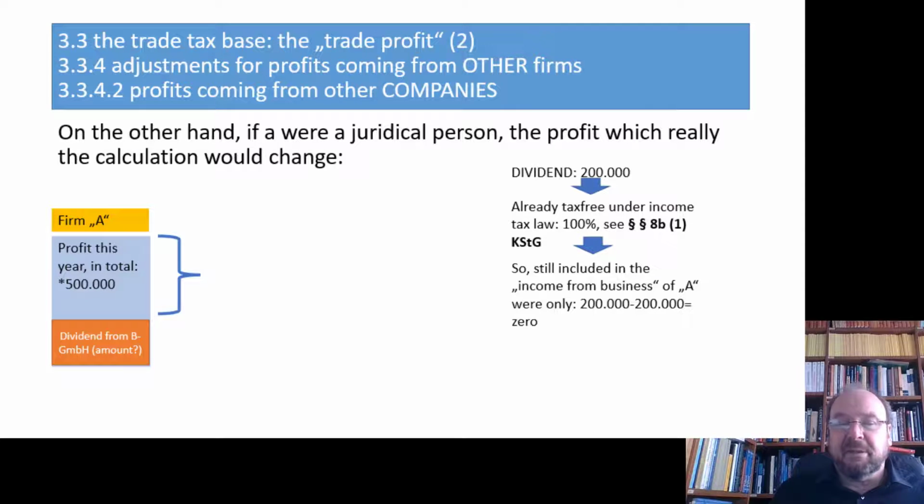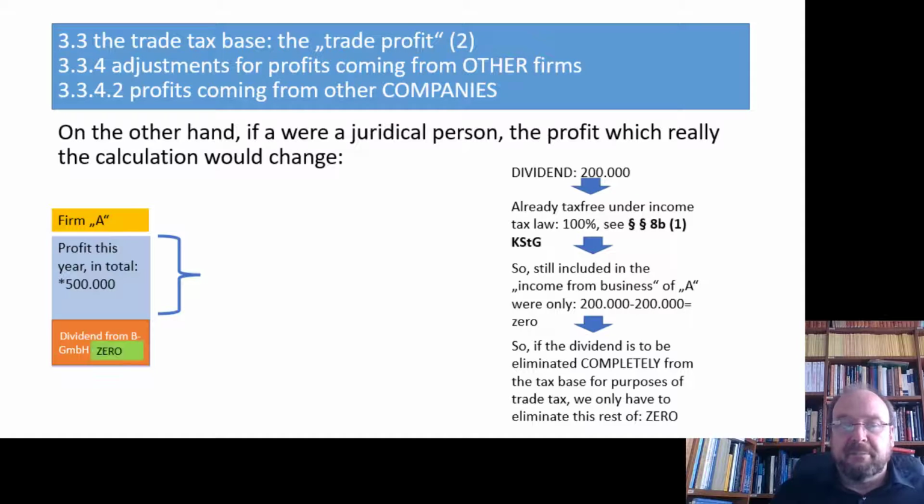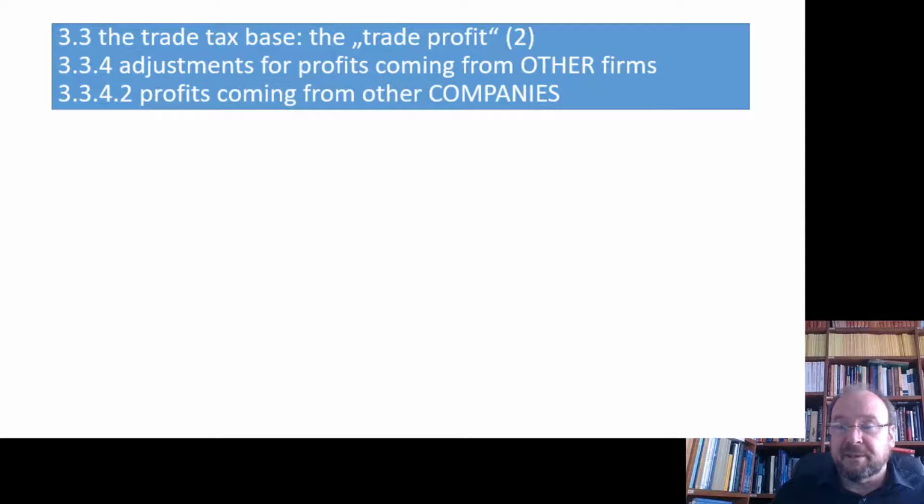So the remaining amount of the dividend included in the 500,000 was at that time 0. That means in that case, if 0 is still included in the 500,000, we kick out 0 from the 500,000, and so we end up with 500,000. Surprising, but nice.